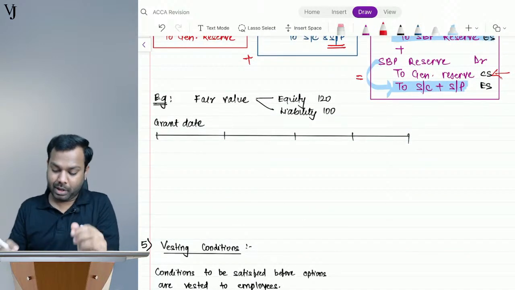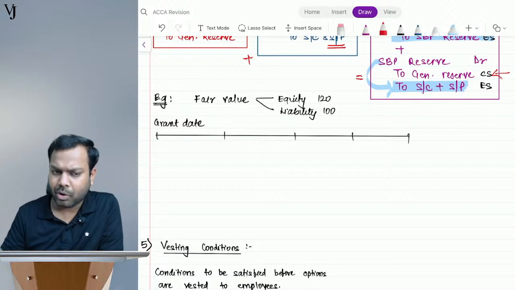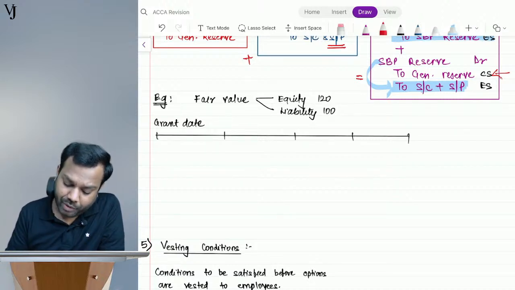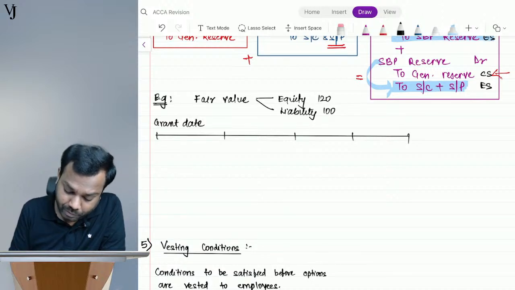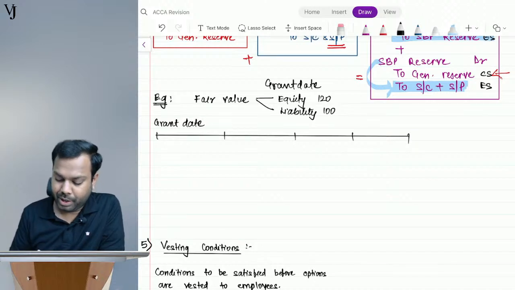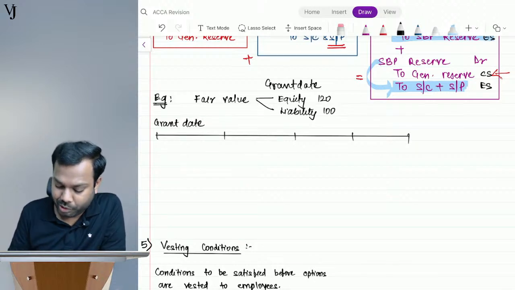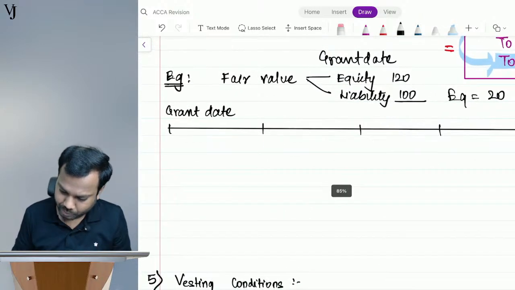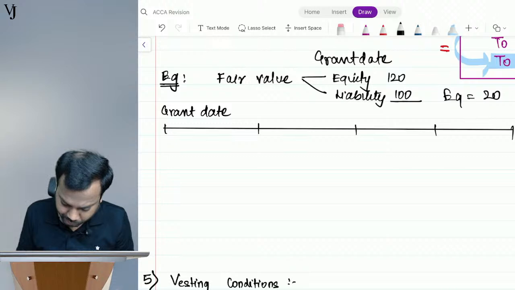Now understand. I will explain the basic treatment of this one, and then I'll move ahead through an example. See, the fair value of equity on grant date is 120, and the value of liability is 100. So your equity component is 20.